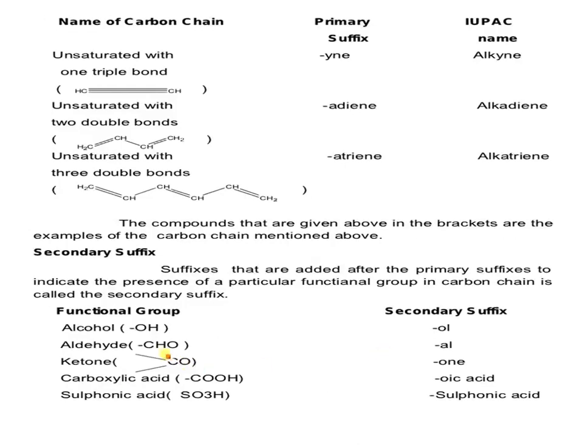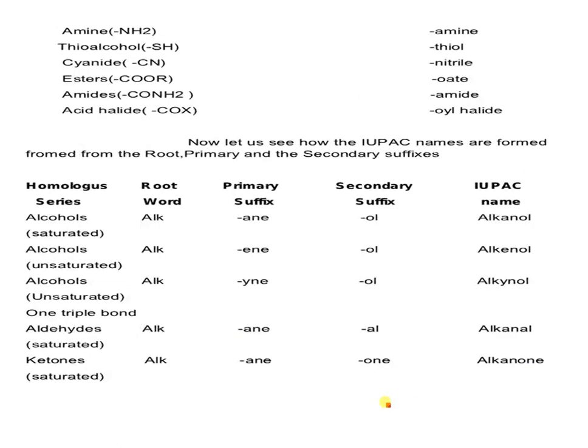So the secondary suffix is nothing but the suffix added after the primary suffix, for the functional group present. For alcohol you add ol, for aldehyde you add al, then one for ketone, oic acid for carboxylic acid, sulfonic acid, then amine, then thioalcohol, where SH is there, thiol is the suffix. Then nitrile, ester is oate, then amide, then acid halide.